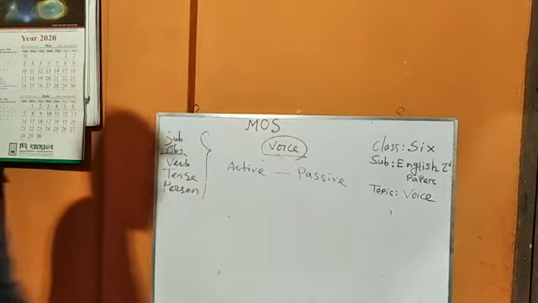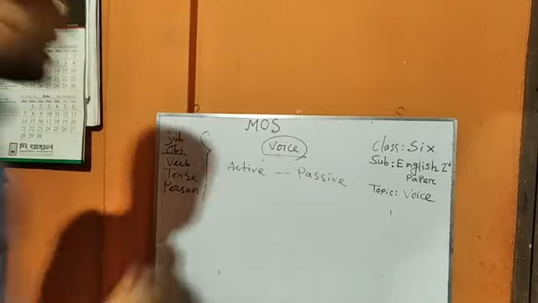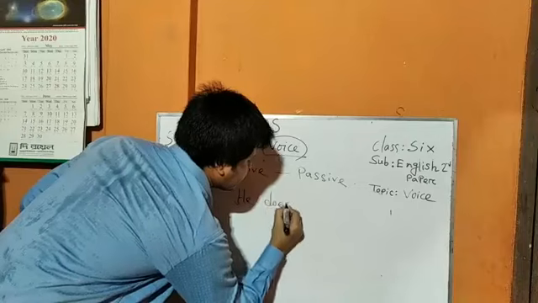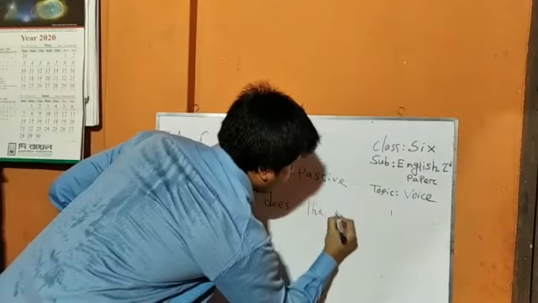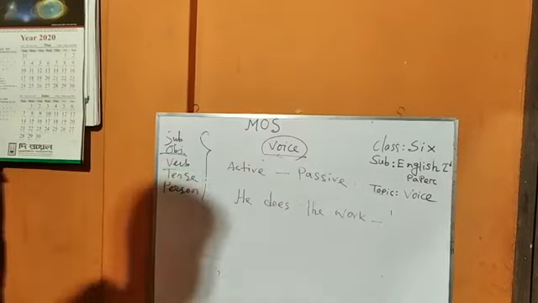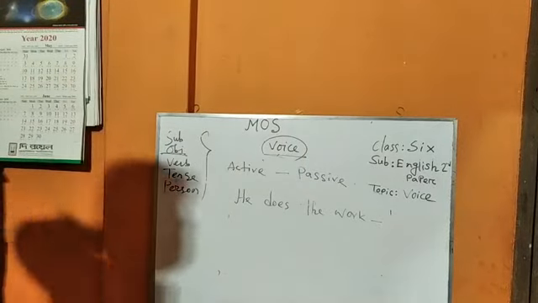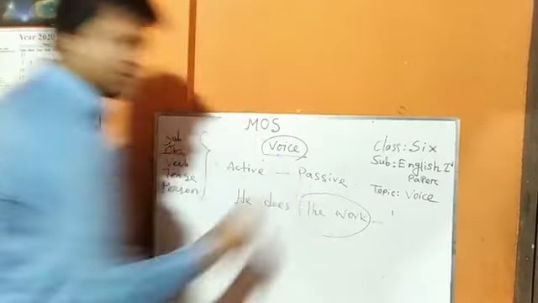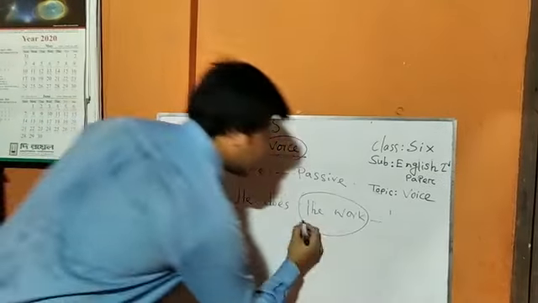Active into passive. If I give you an example, that is, he does the work. What will be the passive of this sentence? The structure said that at first I have to take the object. What is the object here? The work.